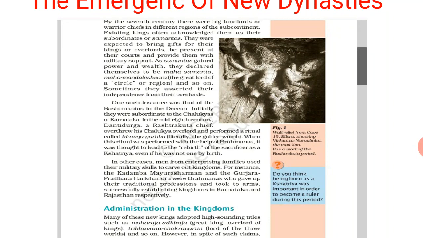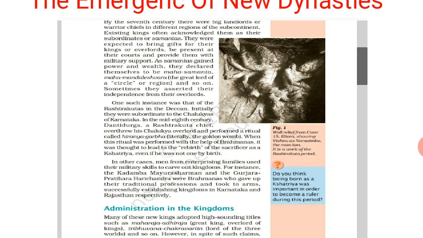At that time, a king alone could not rule all the places properly, and it was difficult to manage things. So they kept the big landlords or warriors as subordinates, a type of assistant, helping the king in maintaining things.